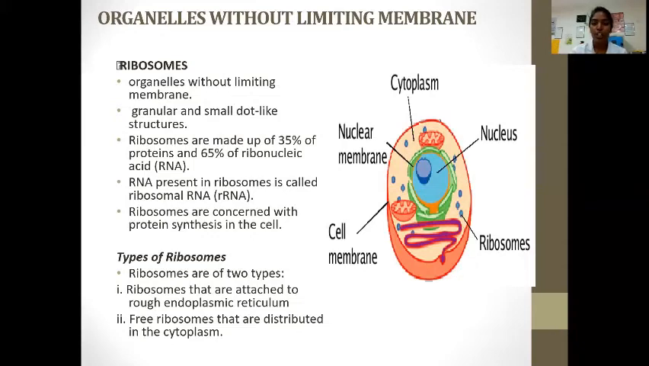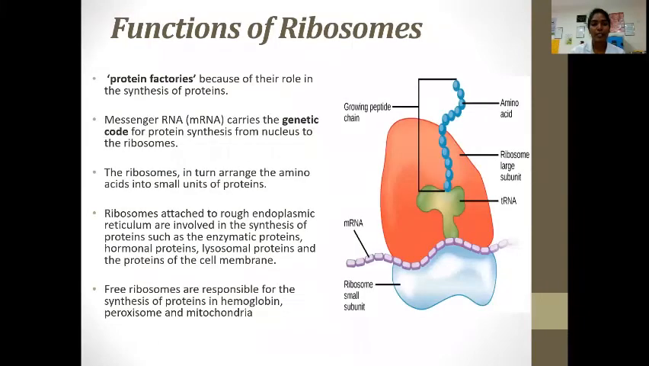Granules and small dot-like structures. Ribosomes are made up of 35% of protein and 65% of ribonucleic acid. RNA present in the ribosome is called ribosomal RNA, which is rRNA. Ribosomes are concerned with the protein synthesis in the cell. There are two types: ribosomes that are attached to the rough endoplasmic reticulum and free ribosomes that are distributed in the cytoplasm.